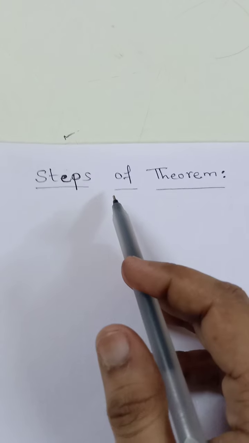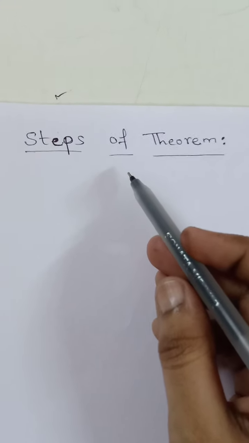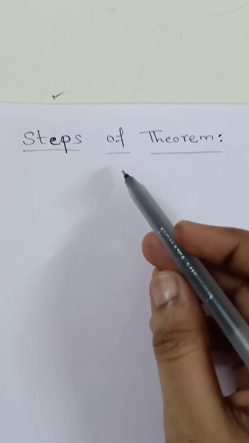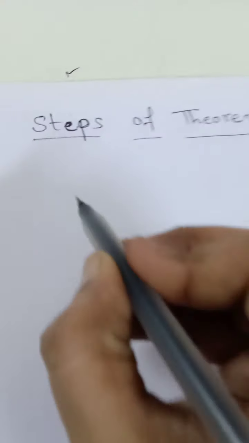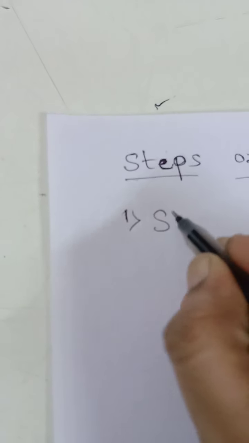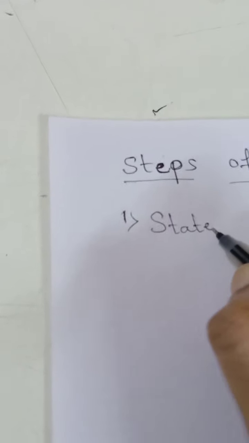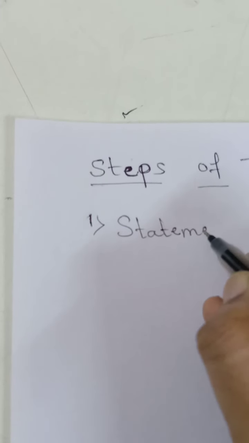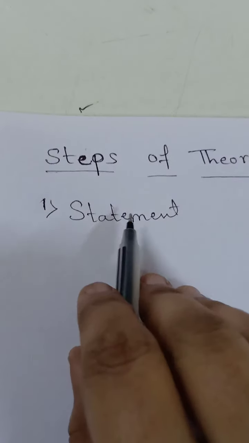Theorems are there in the geometry chapter, and in the geometry subject a theorem is very important from the point of view of the board exam also. Now the first step of writing the theorem is writing the statement. That means the statement which is given to us in the question paper, or the statement which we are going to prove, we have to copy.